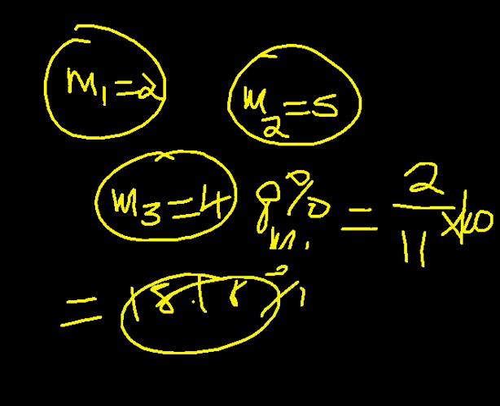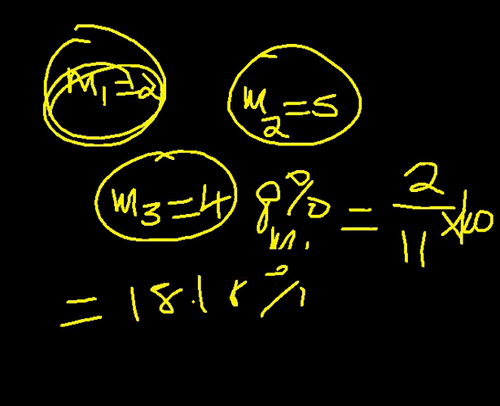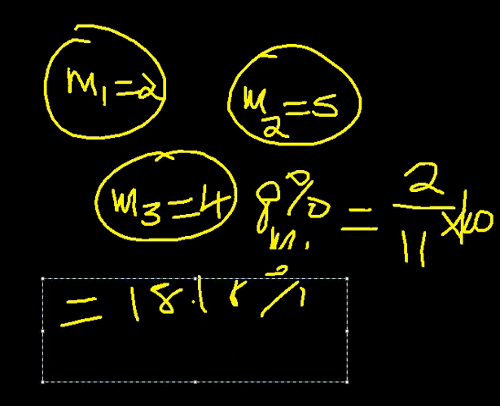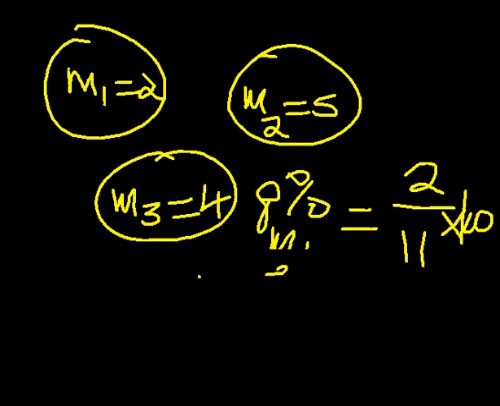So this is the percentage of the mass in which M1 is contributing to the total of the 3 masses. And likewise, we can also have the percentage mass for object 2. What is the mass for object 2? We have it as 5, divided by the total. What is the overall total of the mass?